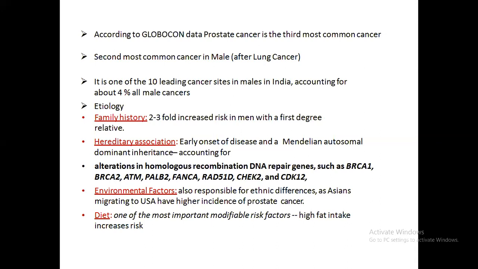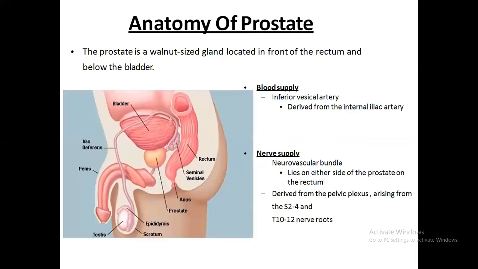There are various etiologies, for example, family history, hereditary association, environmental factors, and diet, which are causative of prostate cancer. But one of the important ones is alteration of the homologous recombination DNA repair genes, such as BRCA1, BRCA2, ATM. These types of genes might cause prostate cancer. So what is the anatomy of the prostate?